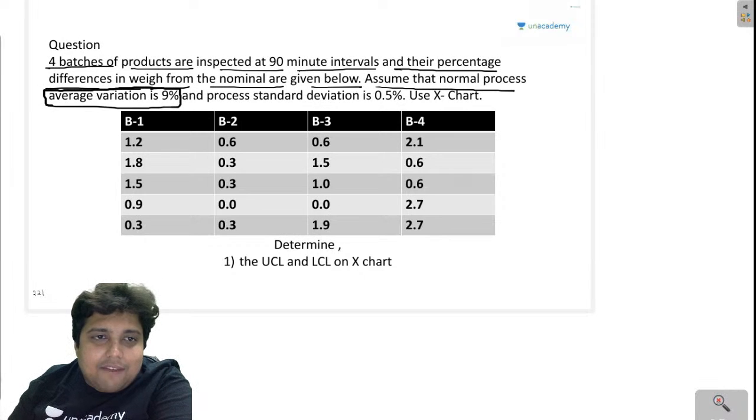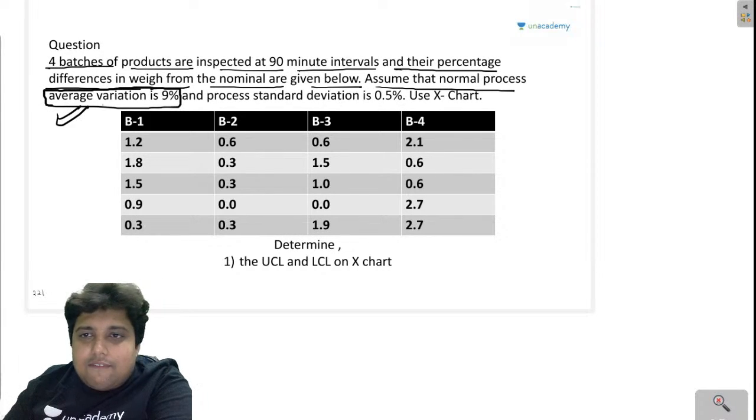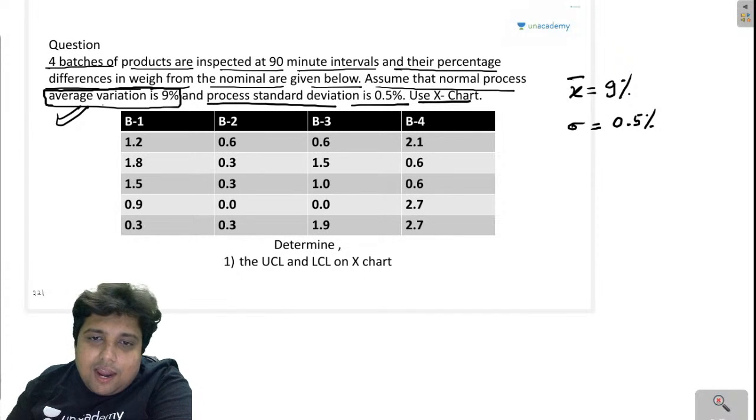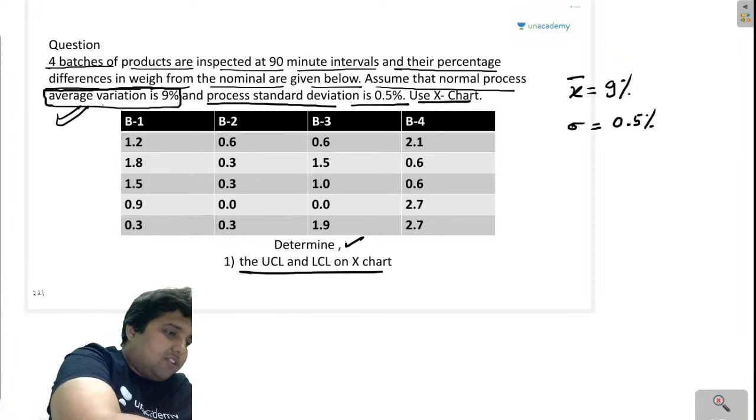So we have been given the average value as 9%, and the process standard deviation is 0.5%. So sigma has been given to us as 0.5%. Now it says use X bar chart and determine the lower and the upper control limit on the X bar chart.